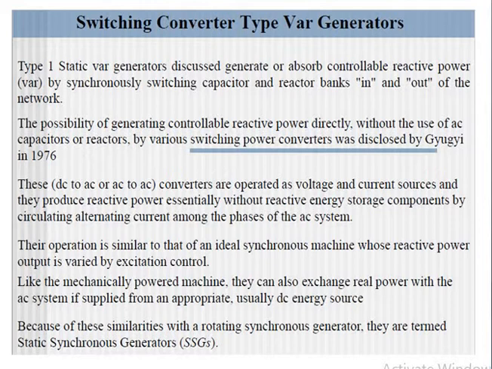So this operation is the same as that of the switching converter type VAR generators.